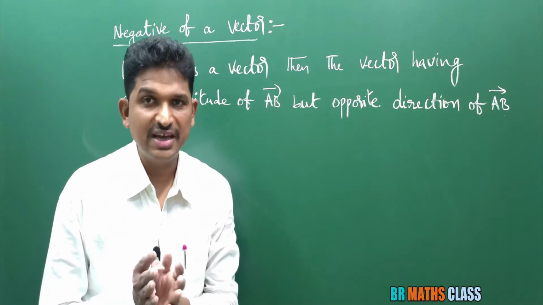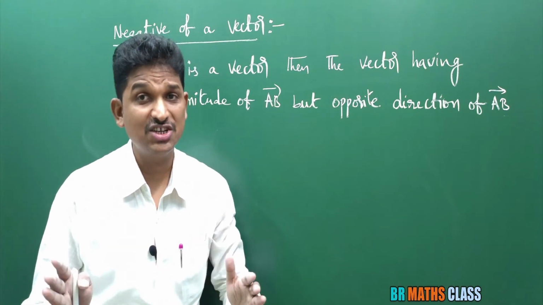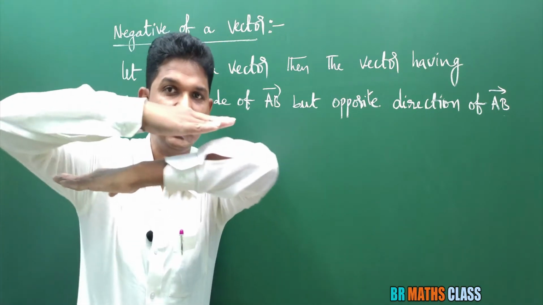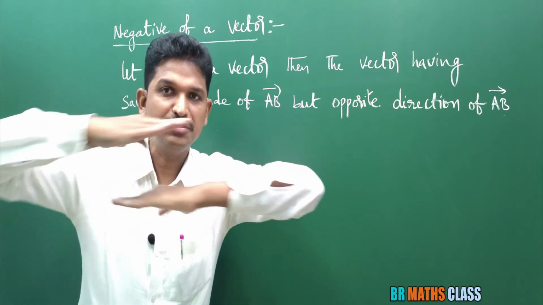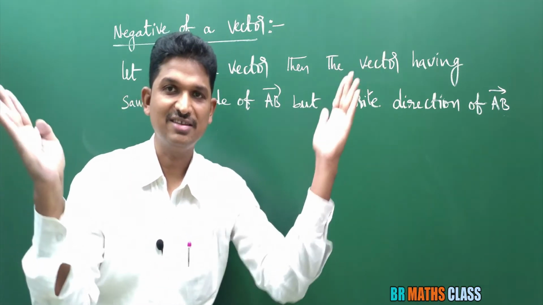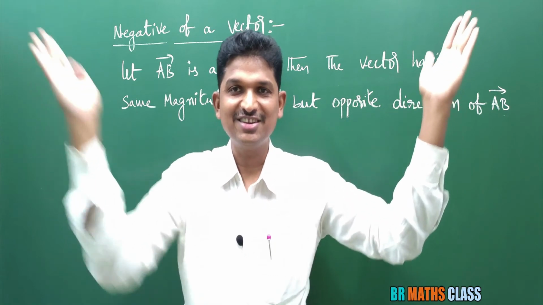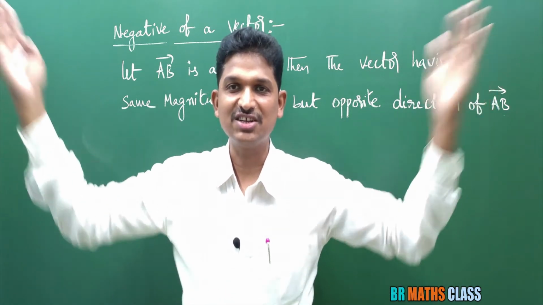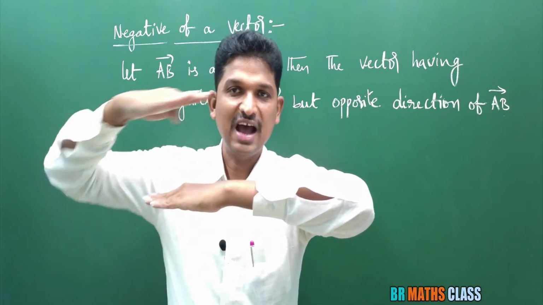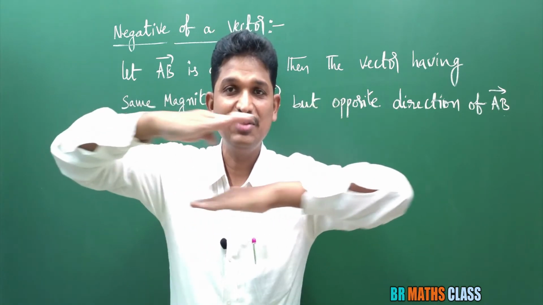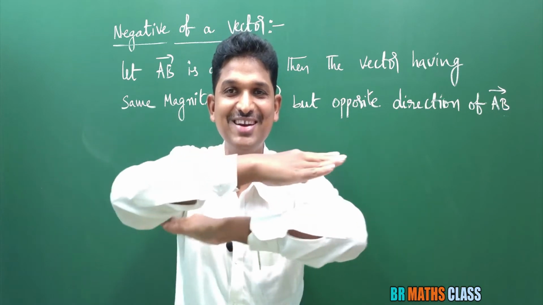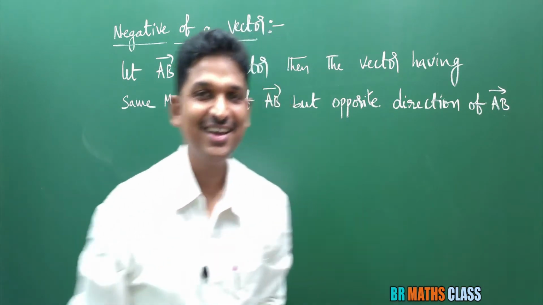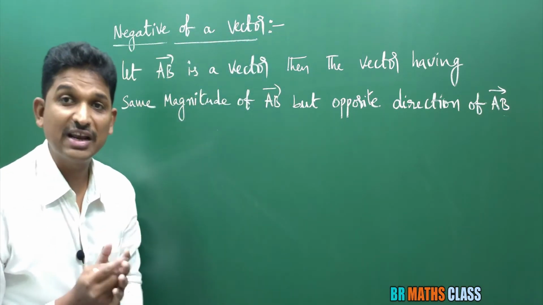See, opposite direction is different from different directions. If one vector is going like this and another vector is going like this, that is not opposite; they are different directions. But if a bar is like this and another vector b bar is like this, then we say they are in opposite direction. Right. So what are we learning here?